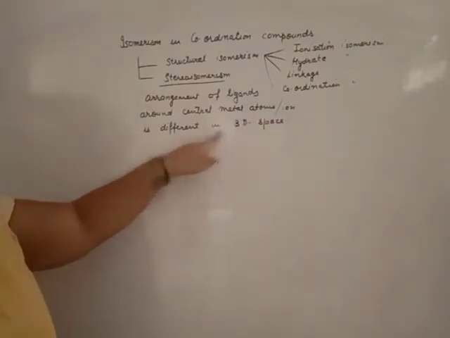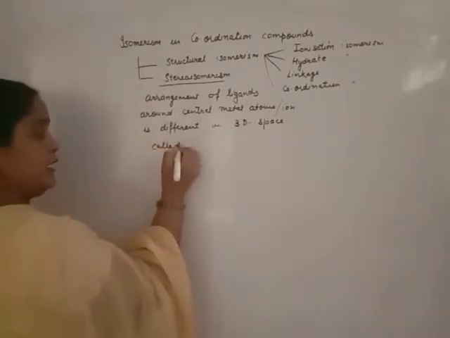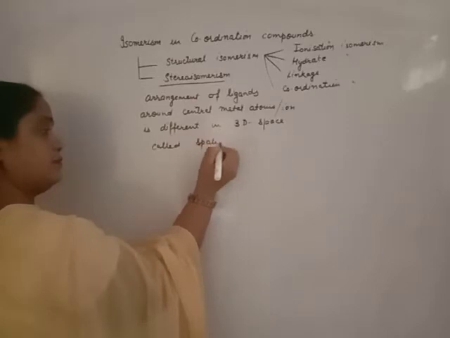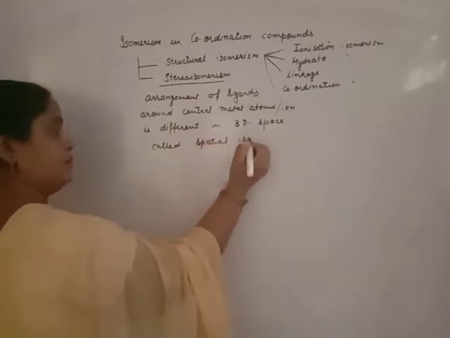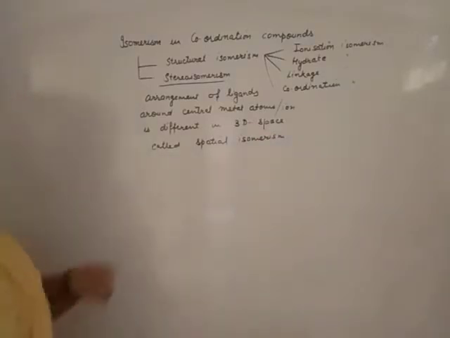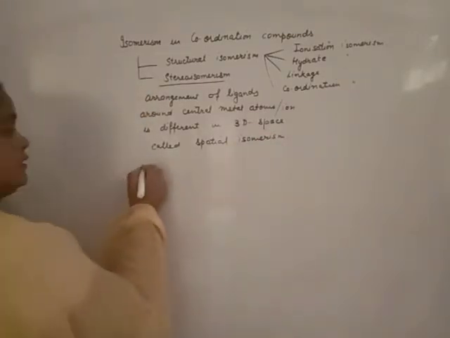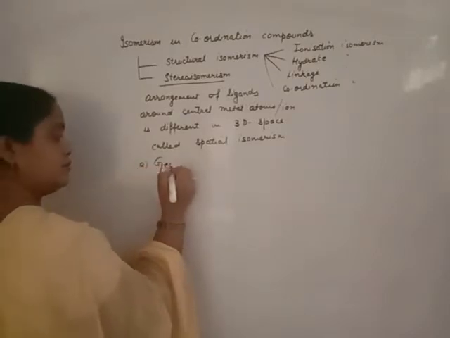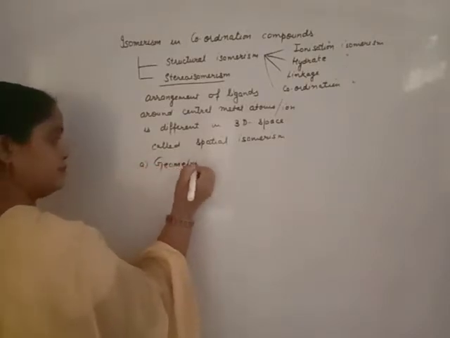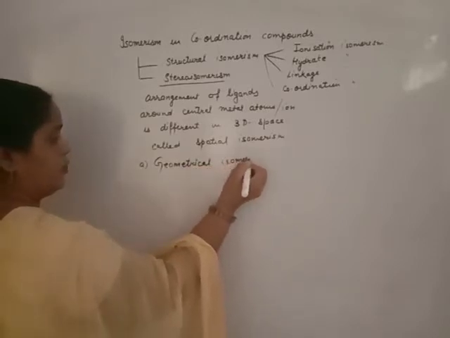This is known as stereoisomerism or spatial isomerism. This stereoisomerism is again classified into two categories: geometrical isomerism as well as optical isomerism.